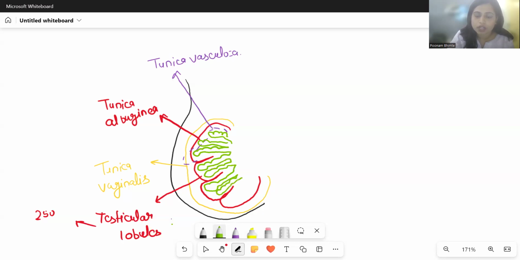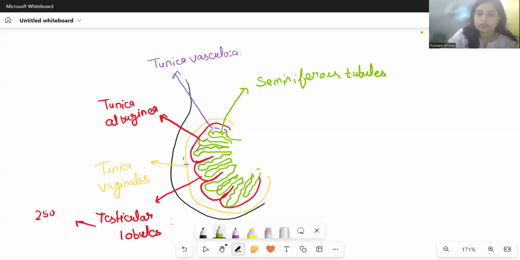Every testicular lobule can have 1 to 3 seminiferous tubules. So multiplied by 3, we will have 750 seminiferous tubules in a single testis. These are seminiferous tubules. Each testicular lobule is going to have at least 1 to 3.